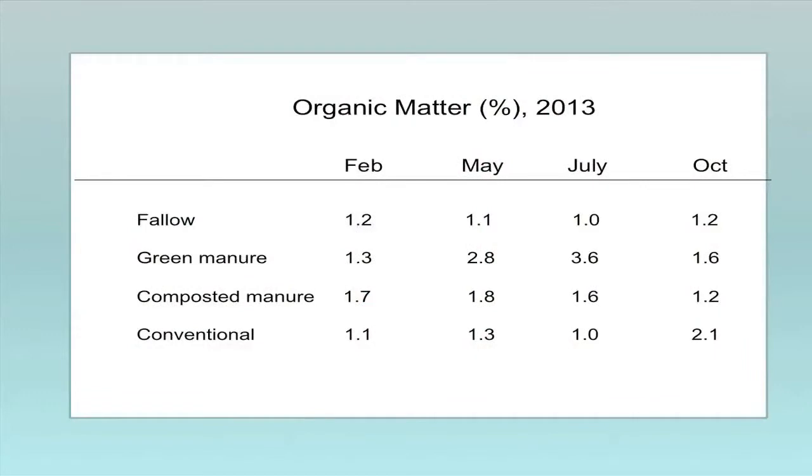That's really our challenge. Now, in 2014, I just got the results back, the green manure and the composted manure were between 2 and 3% now. So that's really significant for us. But still, it's very difficult to do. The organic matter decomposes very quickly.